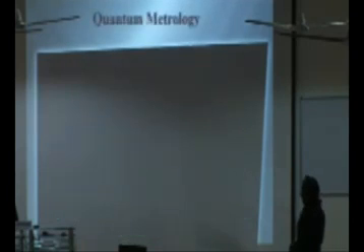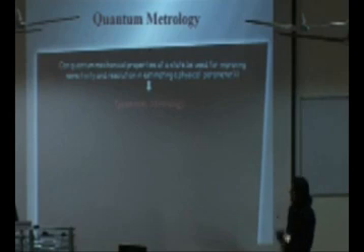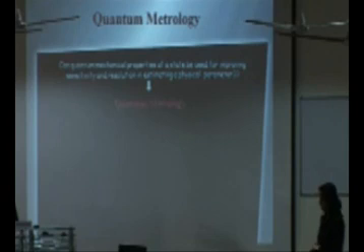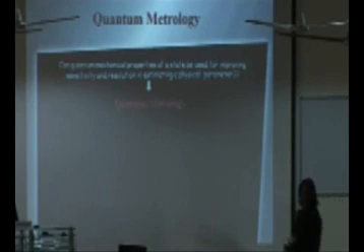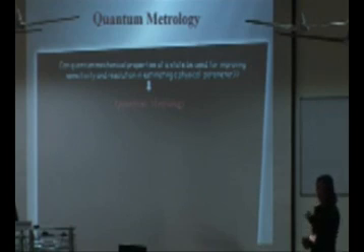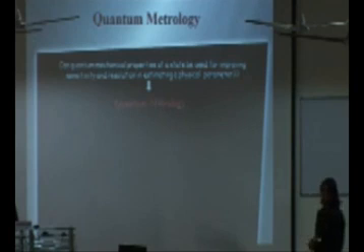Okay, so quantum metrology, the question is, when we do a measurement process, it always has some statistical error, okay, and that can be minimized if we repeat the experiment under the same condition and take the average over the outputs. Then this error can be minimized, but it can be done up to a certain level. For example, if we repeat the experiment n times, then the error will be scaled as 1 by root n.